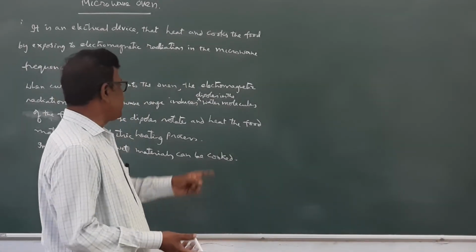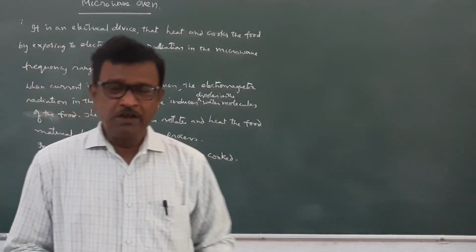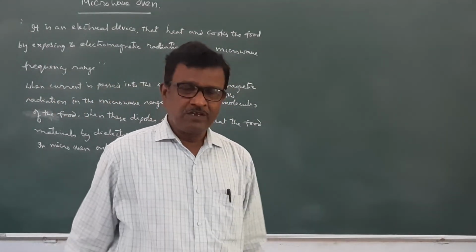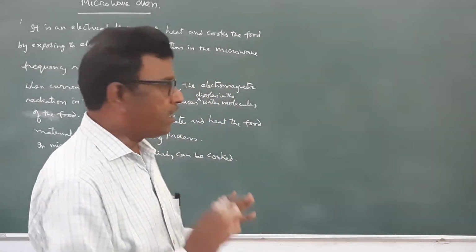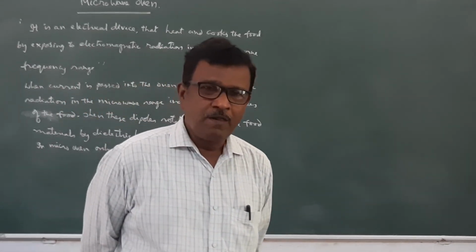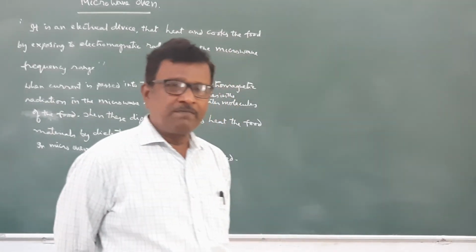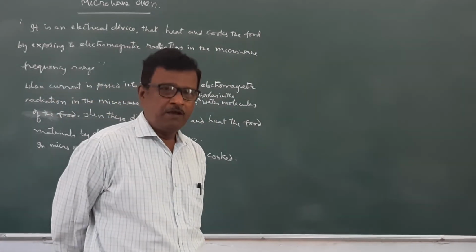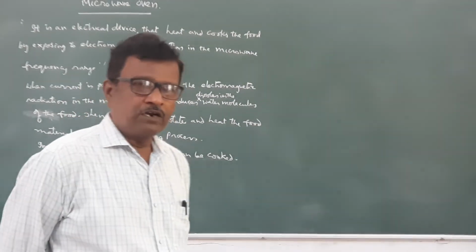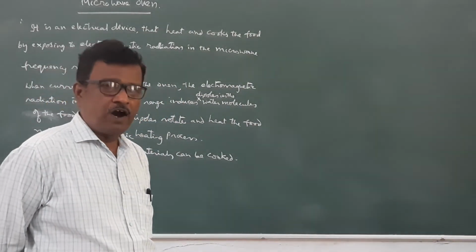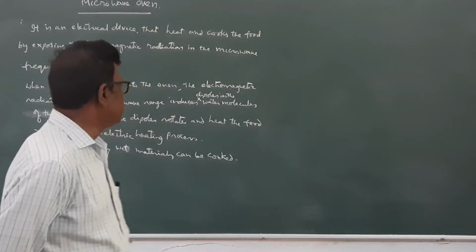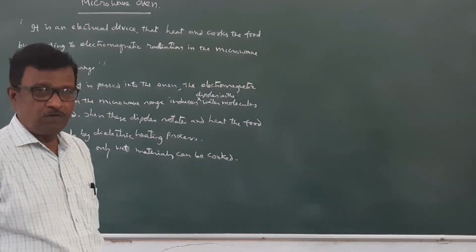If there is no water content, there will be no dipole molecules. When there is no dipole molecule, there will be no rotation and there will be no heating. So that is the disadvantage of the microwave oven. It can be used only for food materials that can be cooked by boiling, such as rice, dal and so on. It cannot be used for roasting of seeds. You cannot roast the materials by using microwave ovens.